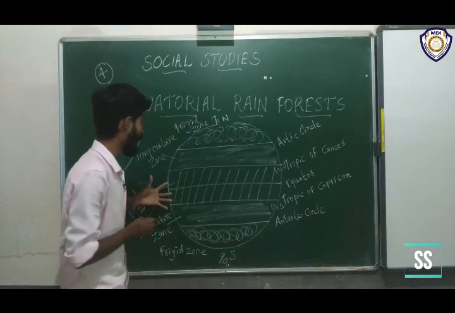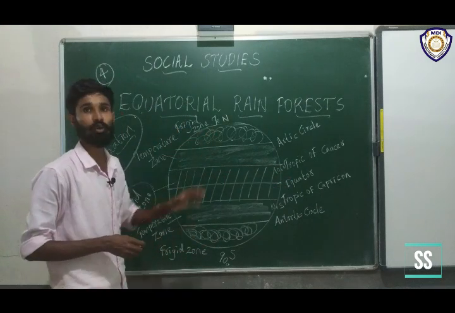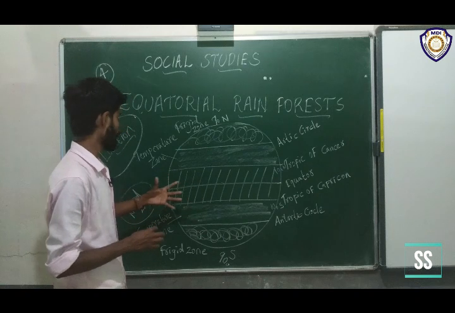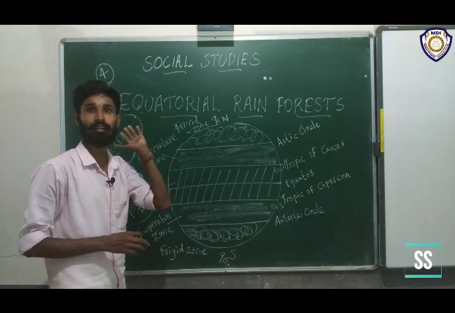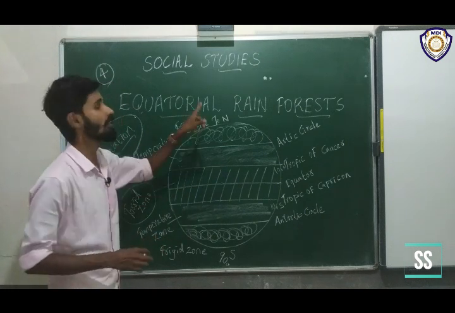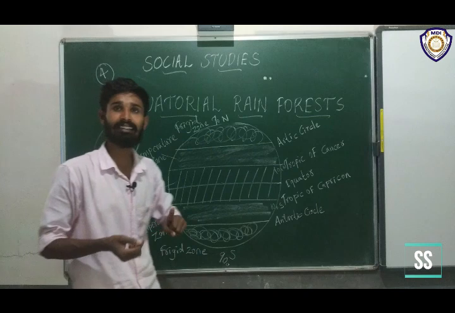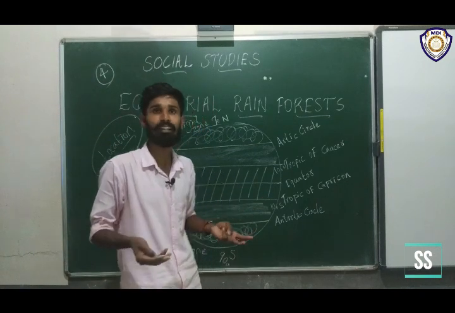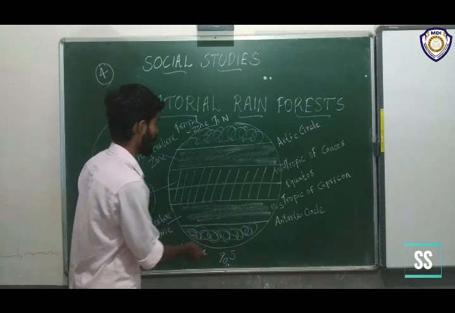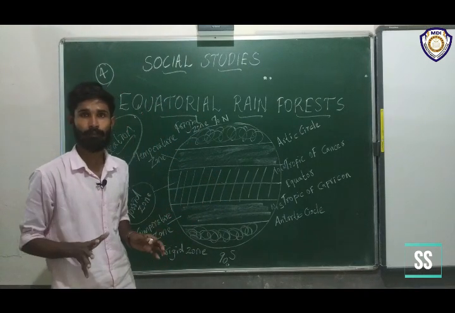Okay, the forest that is present in the torrid zone we call the equatorial rain forest. This area is called the equatorial area. Understand? There we can see vegetation and different types of plants and animals. We can see many things in this torrid zone. Different places are there, and the forest present in the torrid zone is called equatorial rain forest.